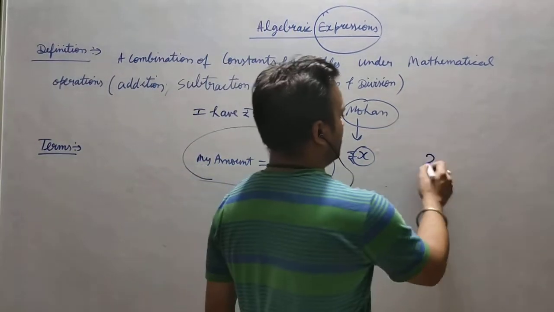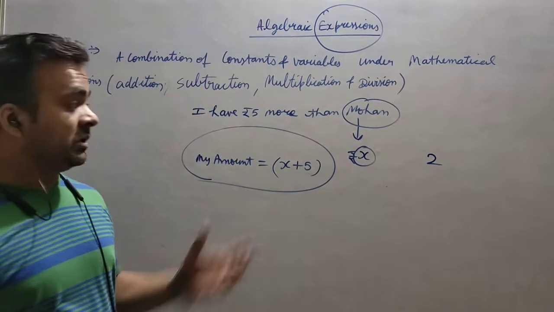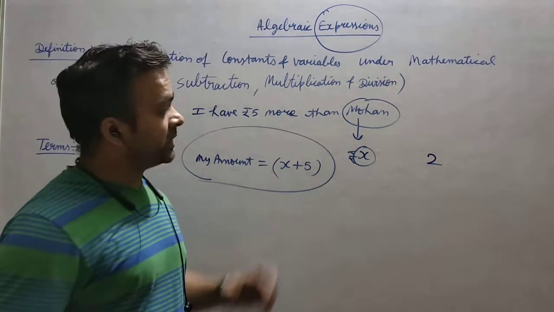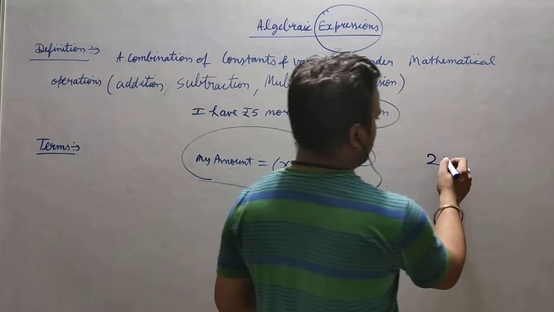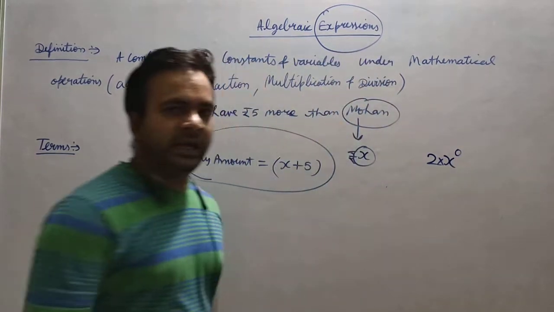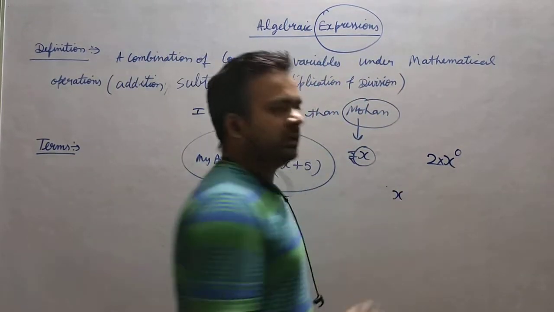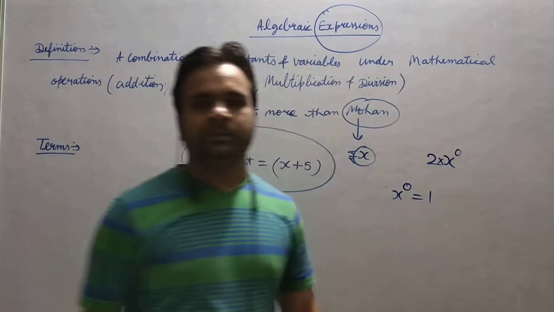If I say constant, constants are algebra. Some students say, sir, there is no variable and no mathematical operation, so how can we express it? Algebra later says it can be 2 into x raised to the power 0. In the law of exponents you will see this chapter also. x raised to the power 0 is 1.